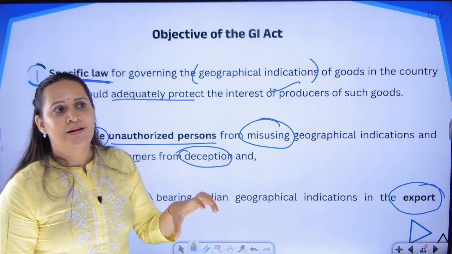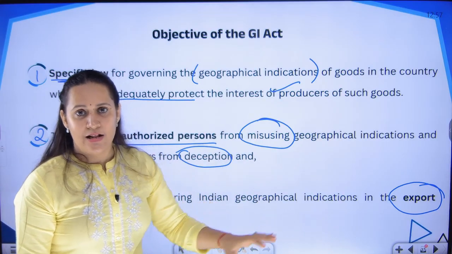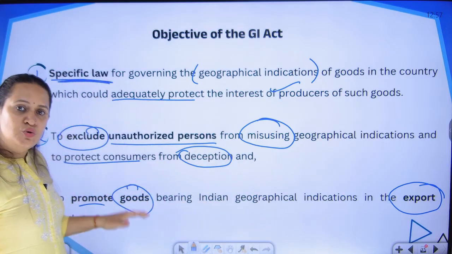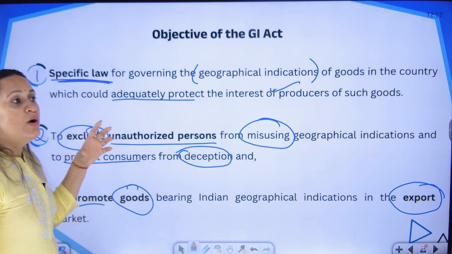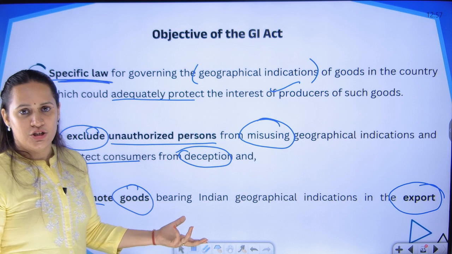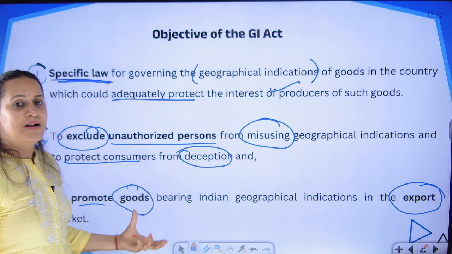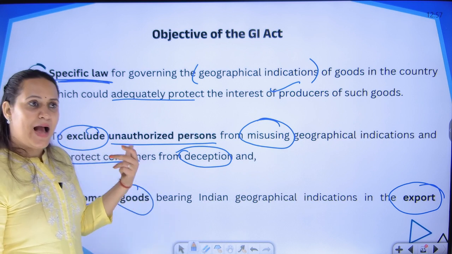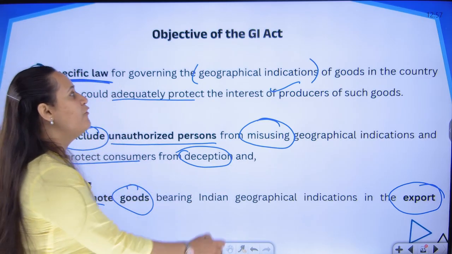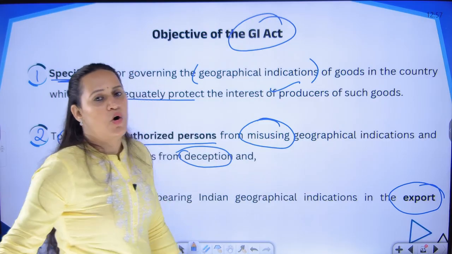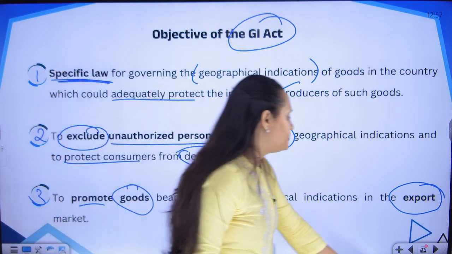So it is a product that can be exported on a large scale. So we want to promote the Indian goods which carry these characteristics and uniqueness, and to promote that we should give them recognition. To give them that export and boost in their business, we have to give them protection, and for these three reasons we have passed the GI Act of 1999.